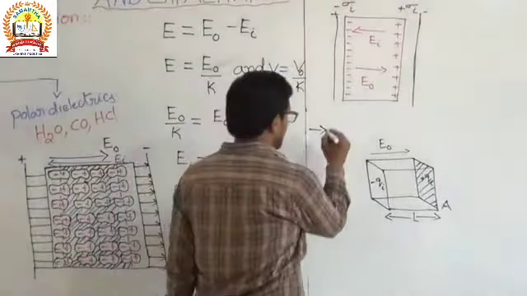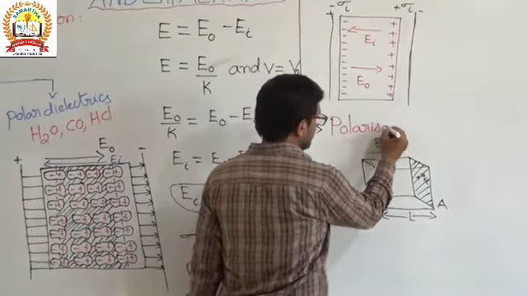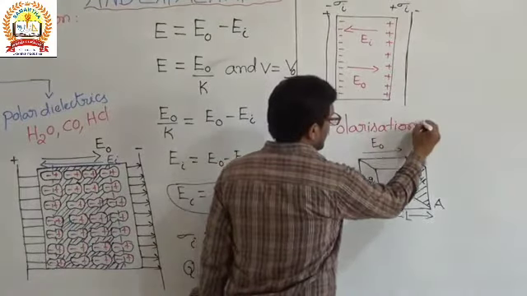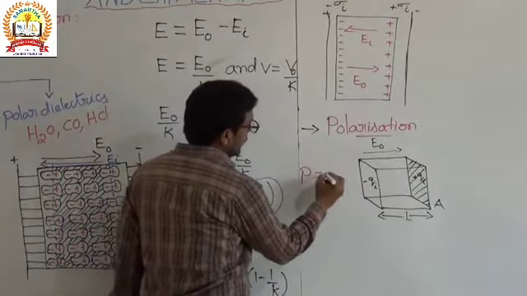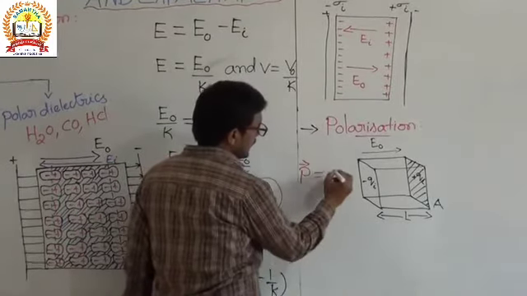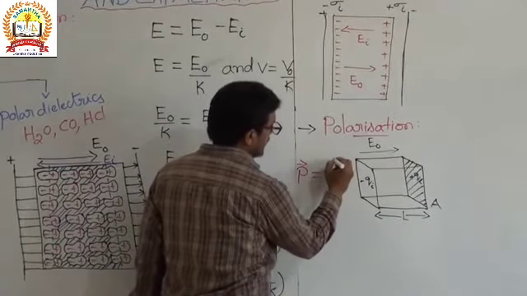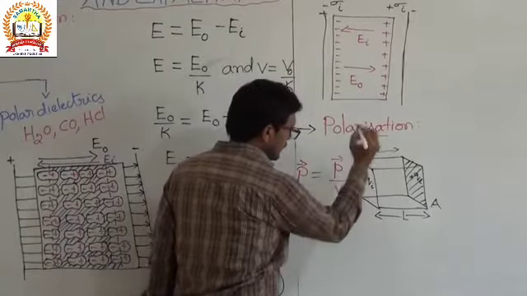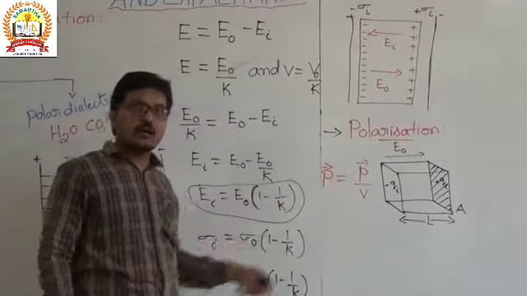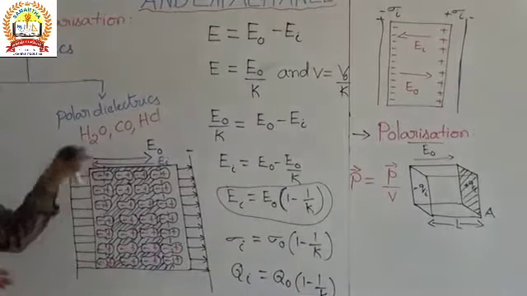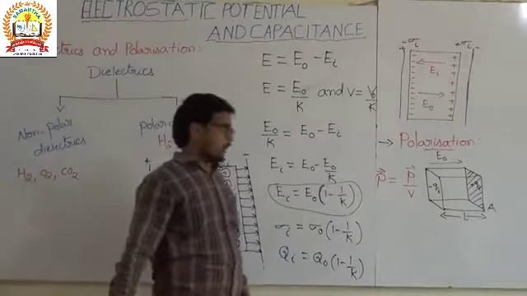To get the polarization, here we want to know the polarization. So the polarization is the dipole moment. Here the polarization is also a vector, and here this P represents the dipole moment per unit volume. Electric dipole moment per unit volume is the polarization, or the separation of the negative and positive charge when it is placed in an electric field. That is also called polarization.